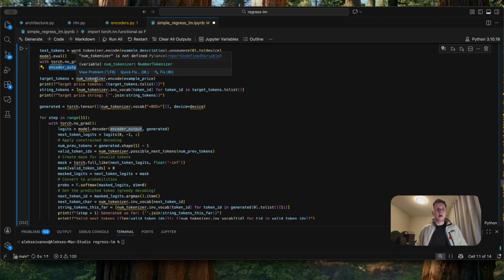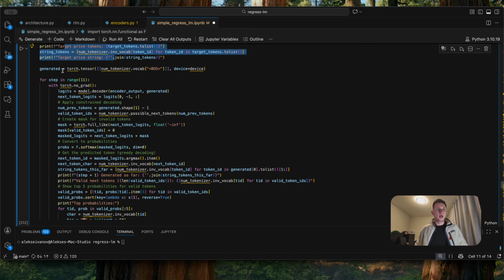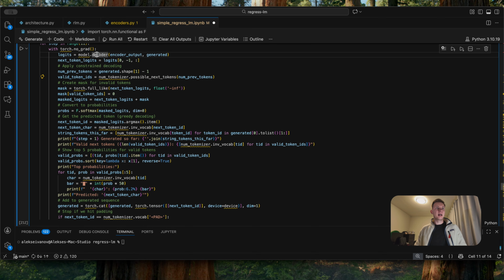Then we use our number tokenizer to tokenize the price. So we got the target tokens. Then we have our generated sequence. So far nothing is generated, so we have a BOS token, beginning of the sequence. Then we take what was generated so far and run it through the decoder, using the encoder memory as well. As output, we got the logits.